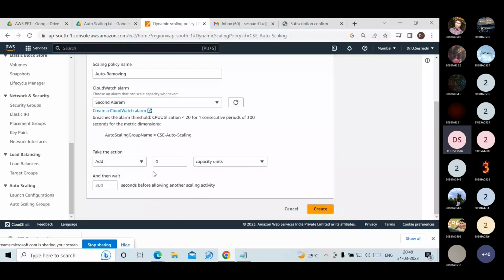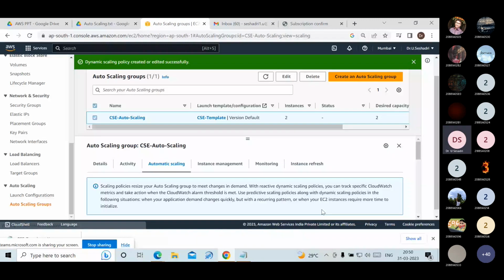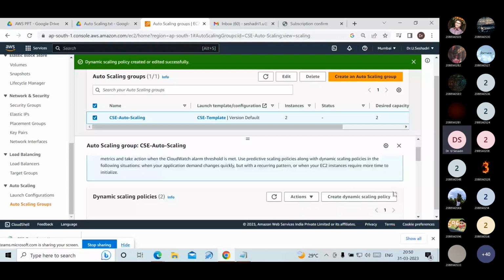Take the action. What is the action we are taking? We are not adding, we are removing. We have to choose this option. Capacity units, one server we have to remove. How much time is it taking? 300 seconds means 5 minutes. Click on the create option, which means I am applying the create dynamic scaling policy. In the last step, I am done.